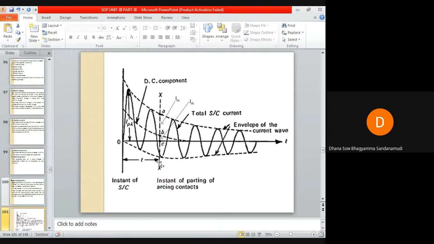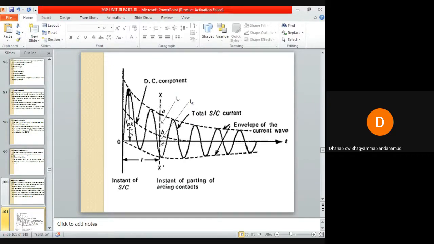Meanwhile, it receives the signal from the relay. It takes some time for the circuit breaker contacts to open. Instantaneously, as soon as the fault occurs, the circuit breaker contacts will not open, because of the relaying action. Hence the actual current interrupted by the circuit breaker is less than the initial value of the short circuit current. The initial value of the short circuit current is what?